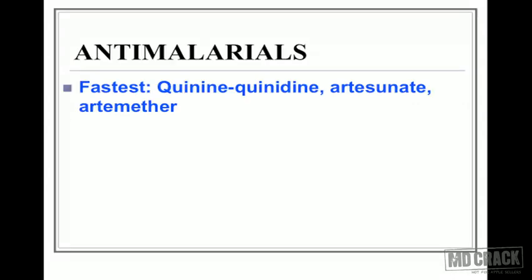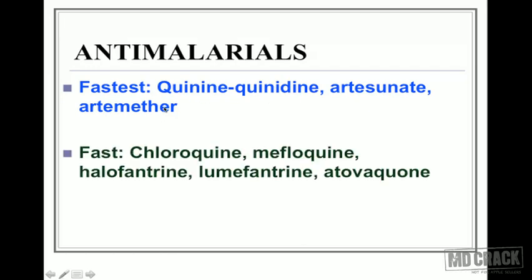Out of the antimalarials, we can say what are the fastest acting agents. The fastest acting agents are quinine, quinidine, artesunate and artemether. The drugs which are not so fast acting, but still can be considered fast acting, are chloroquine, mefloquine, halofantrine, lumefantrine, and a reserve drug, atovaquone.